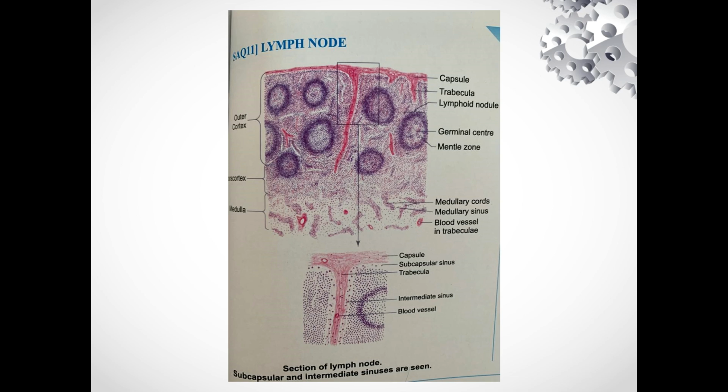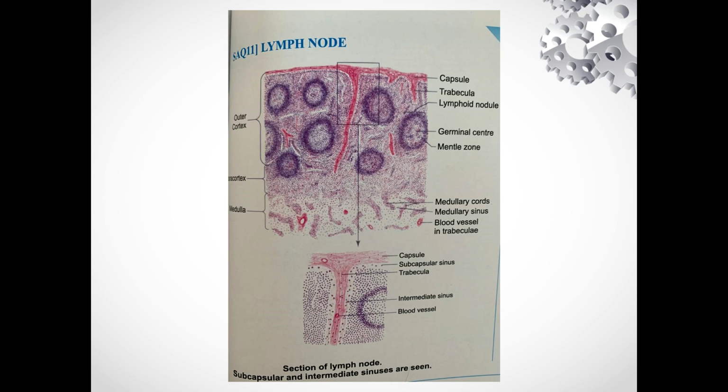In the inner and outer cortex, apart from B and T lymphocytes, other cells of lymphoid tissue are also present. Now the medulla. This is the medulla. The medulla is the light-stained central part of the lymph node. It consists of medullary cords and sinuses. Medullary cords are extensions of the inner cortex. See the extension of the inner cortex into the medullary cords, and they are separated by the medullary sinus. Medullary cords have mainly B lymphocytes, plasma cells and macrophages.